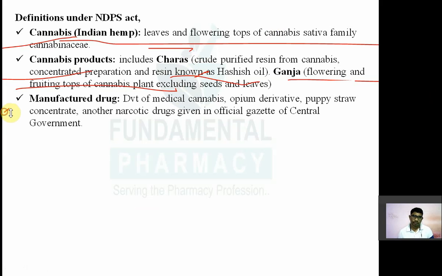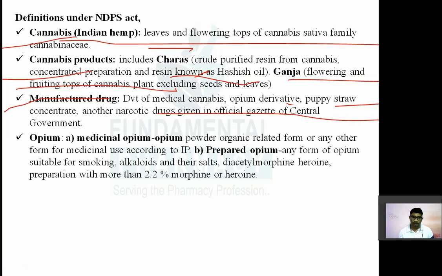इसके ऊपर क्वेश्चन एक बार आ चुका है। मैन्युफैक्चर्ड ड्रग, so derivative of medical cannabis, opium derivative or poppy straw concentrate, or another narcotic drug given in an official gazette of central government, that is known as a manufactured drug. So derivative of medical cannabis, opium derivative or poppy straw concentrate or any other narcotic drug which is mentioned under the official gazette of central government, so that is known as a manufactured drug. जैसे heroin हो गया, morphine हो गया, codeine हो गया.